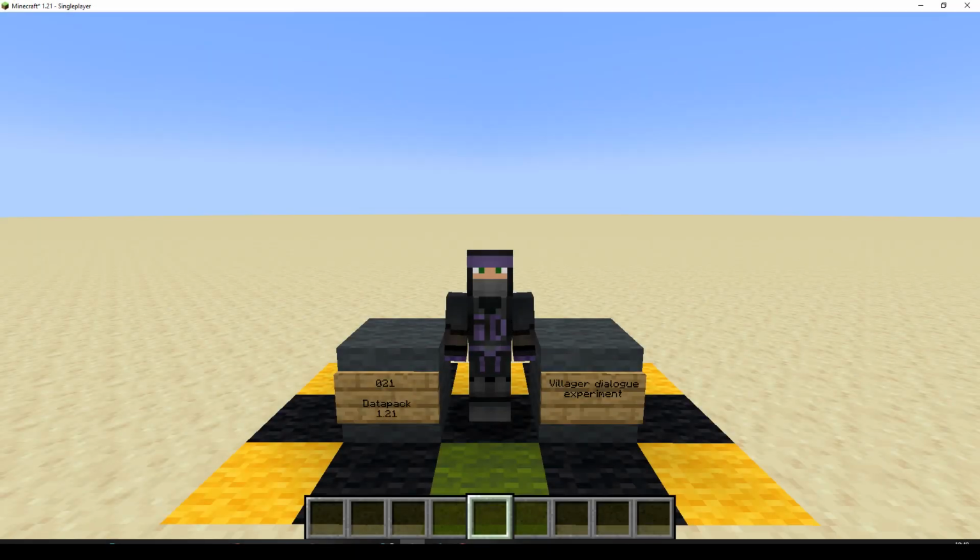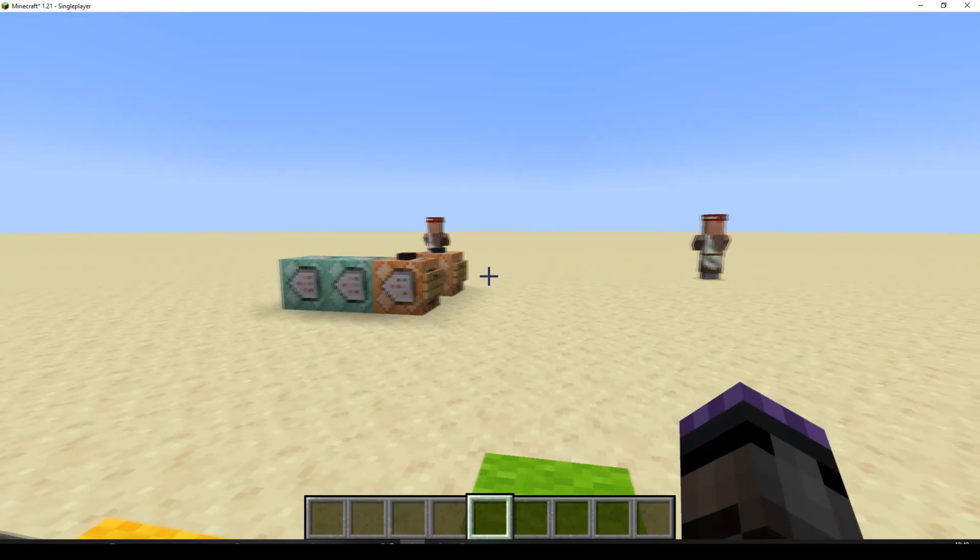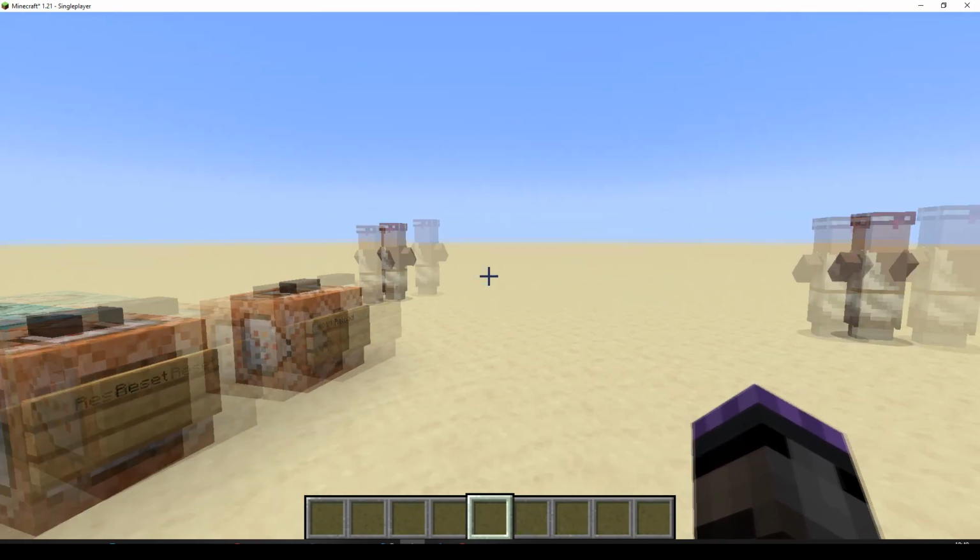Hello, welcome to episode 21 of the Datapack tutorial series for version 1.21 and sometimes higher. We are going to be doing a villager dialogue experiment. Well, I've done the experiment, I'm now showing you what it is. So I've got two villagers who don't want to look at me for some reason.